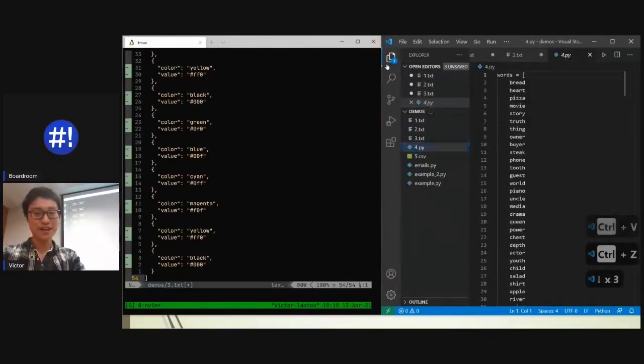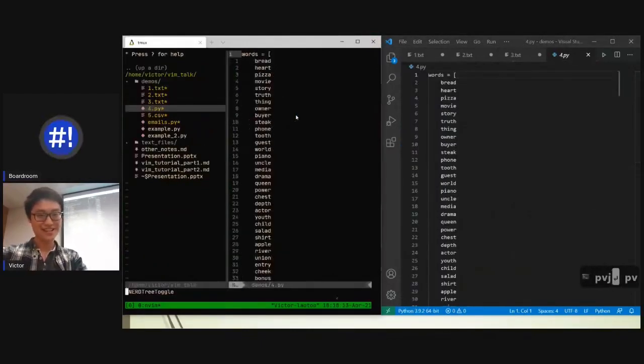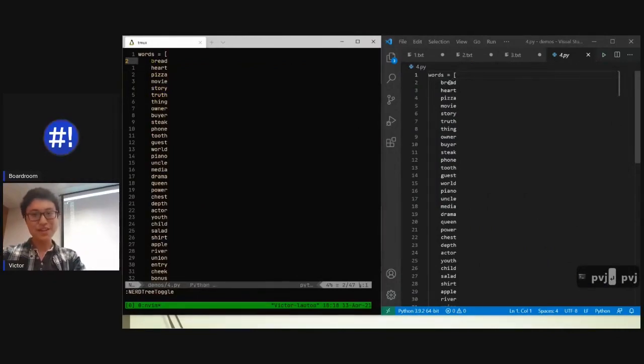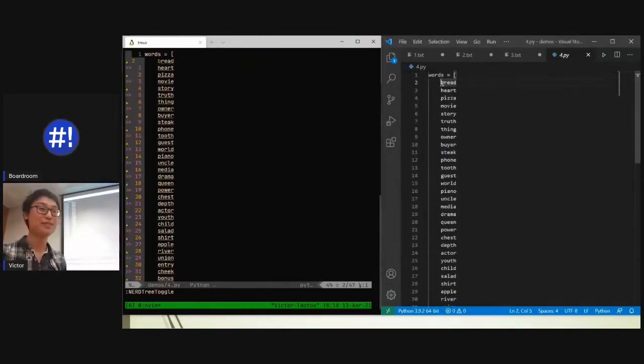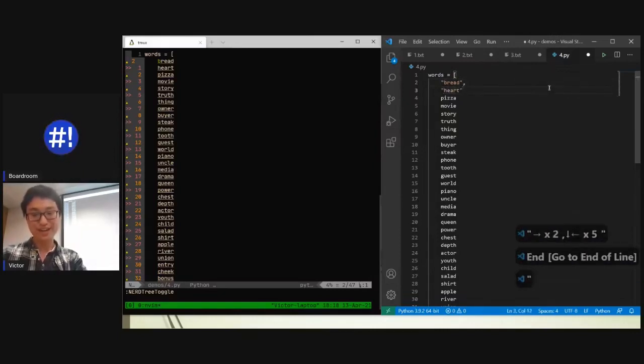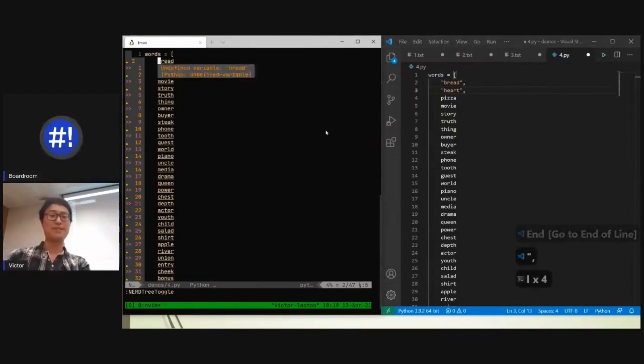Number 4. This is a similar one, but just as tedious. This is copy-pasted from a word generator online, and this was used to generate some passwords for assessments. Don't worry, I will change these passwords later, so feel free to download and play around with this. I just want to surround it with quotes and add a comma, so it's valid syntax in code, right? And of course, if there were 1,000 lines, I'd be here for 1,000 years.